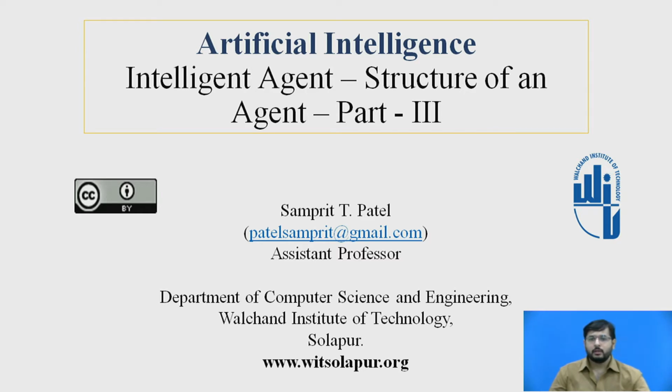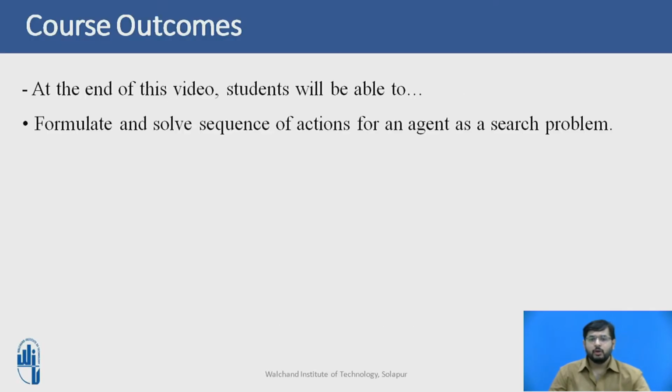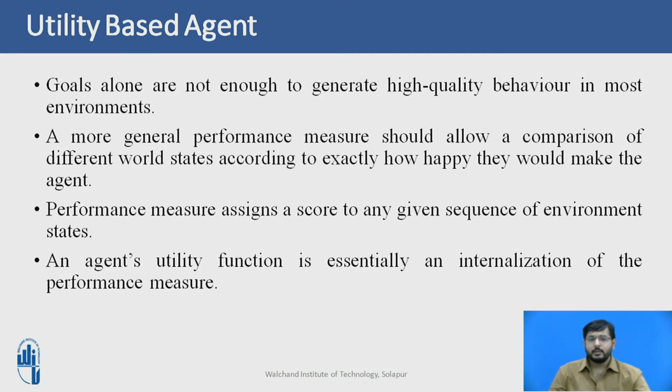Today we are going to see two more types of agents. This is the third part of the video series on types of agents. Initially we had seen simple reflex agents, model-based agents and goal-based agents. Now in this video we are going to concentrate on utility-based agents and learning agents. After this video you will be able to formulate and solve a sequence of actions for an agent as a search problem. As we have seen with the goal-based agent in the previous video, goals alone are not enough to generate high quality behavior in most environments.